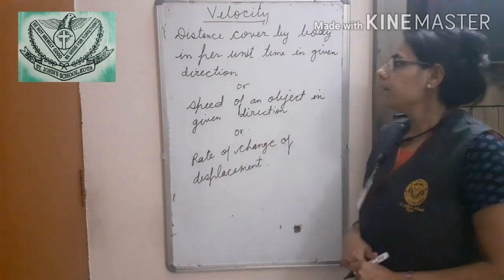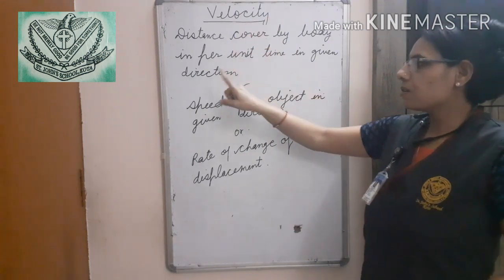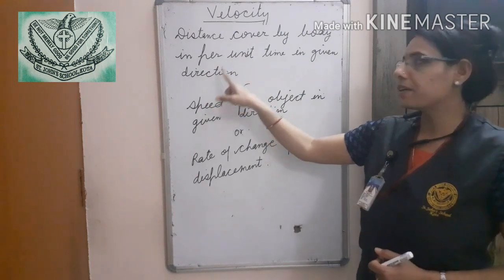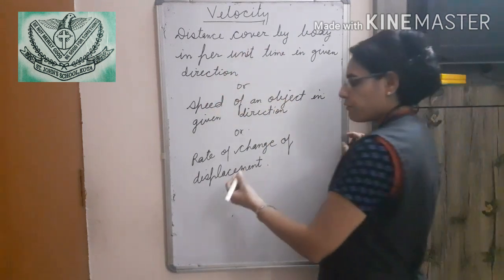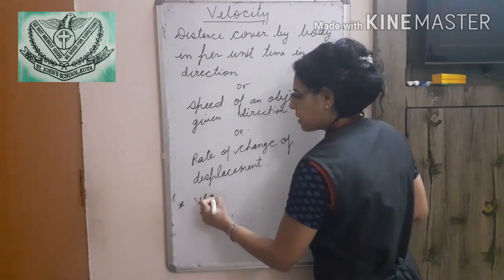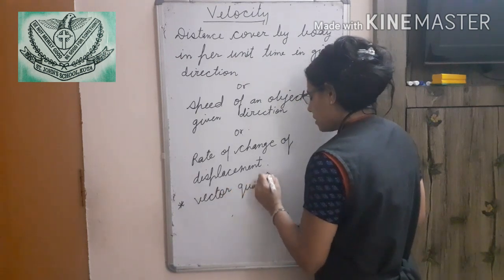These all define velocity. Because direction is also associated with magnitude, it is a vector quantity. Velocity is a vector quantity.